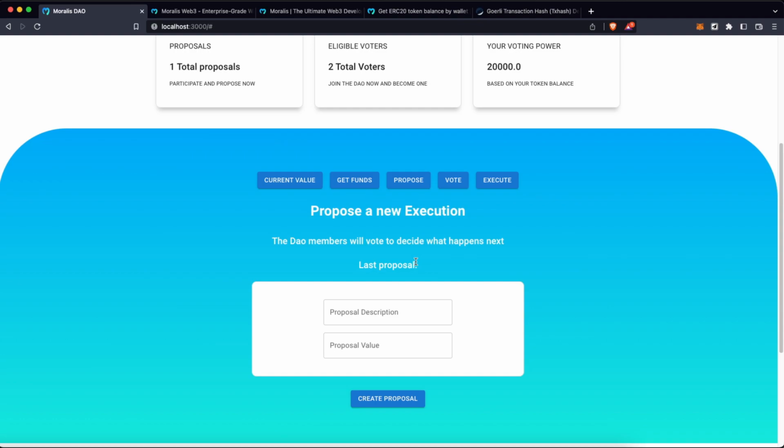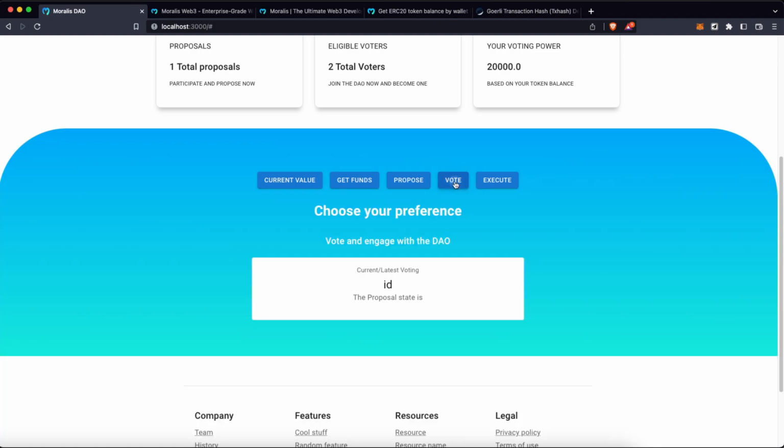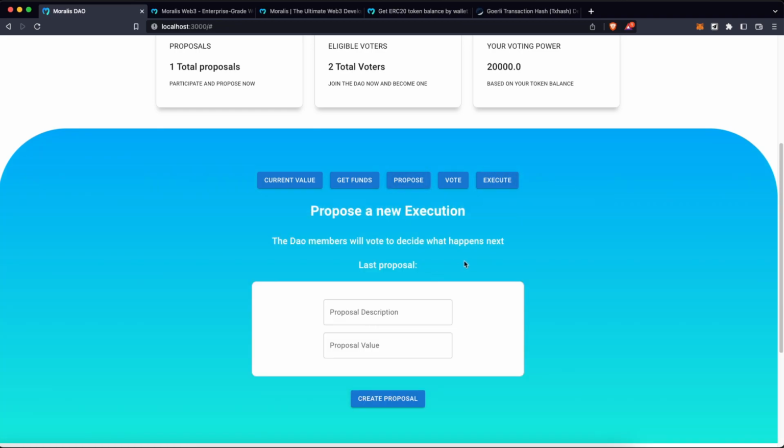This propose function has an event on which we are going to have the proposal ID. That proposal ID is really important because we are going to need that proposal ID to know where to vote and also what proposal we want to execute or not. So let's take care of that.